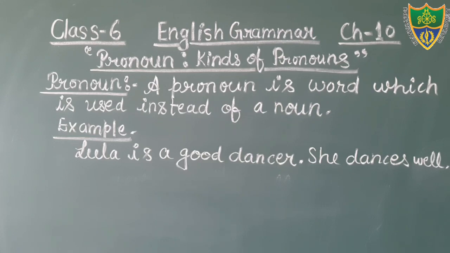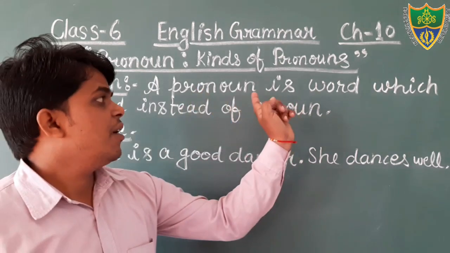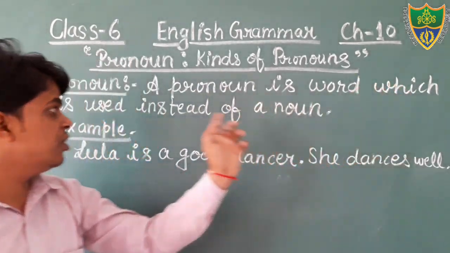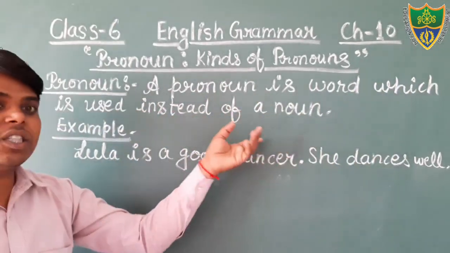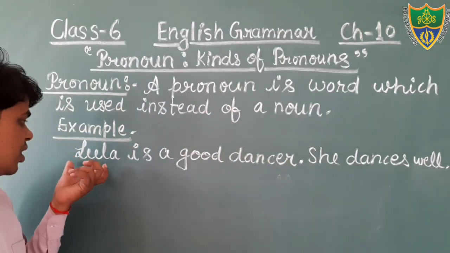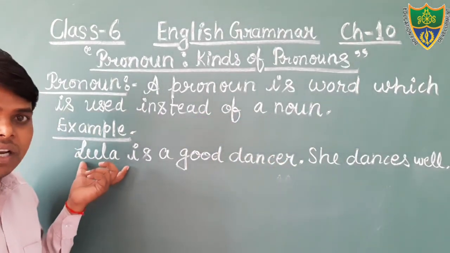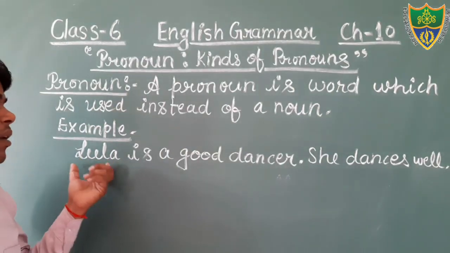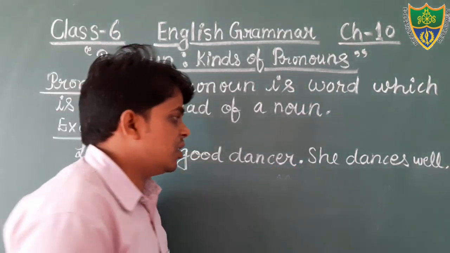Leela is a good dancer. She dances well. As the definition says, a pronoun is a word which is used instead of a noun. Instead means at the place of noun. So here, what is noun in this sentence? The word Leela is a noun, and at the place of Leela, what can we use? The word she.